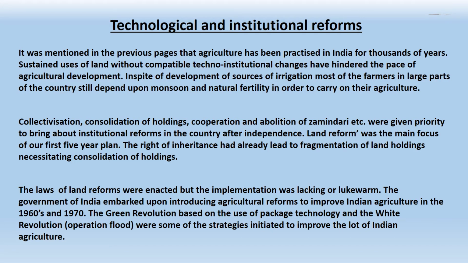Technological and institutional reforms. It was mentioned in the previous pages that agriculture has been practiced in India for thousands of years. Sustained use of land without compatible institutional changes has hindered the pace of agriculture development. In spite of development of sources of irrigation, most of the farmers in large parts of the country still depend upon monsoon and natural fertility in order to carry on their agriculture.